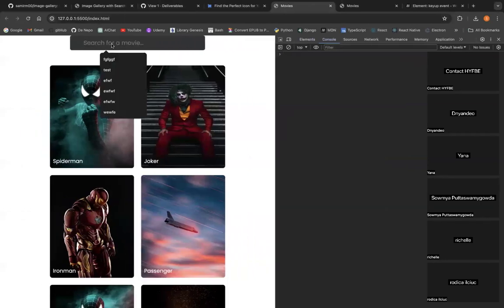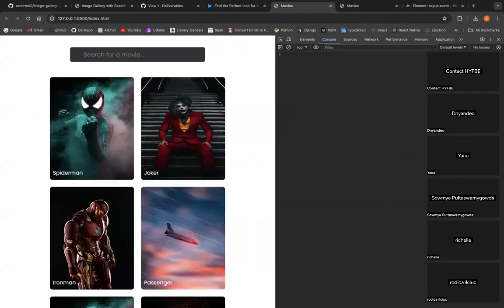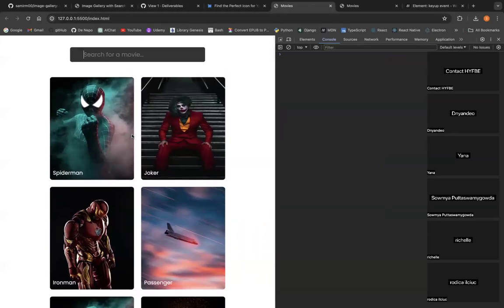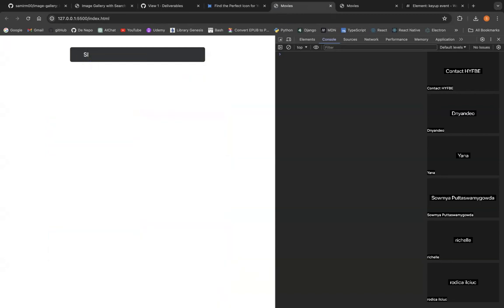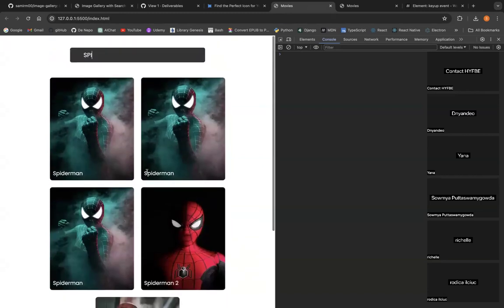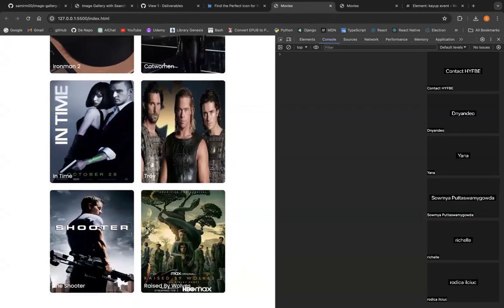Let's just say Joker, for example. Joker, voila, it's working actually. If I clear that, it shows me everything, right? And if I type, for example, Spider-Man, notice the case is not important. If I type lowercase or uppercase, it doesn't matter. Spider, because it's Spider like that. So I have Spider-Man actually, voila. And now if I remove it, voila, I have everything. Cool.